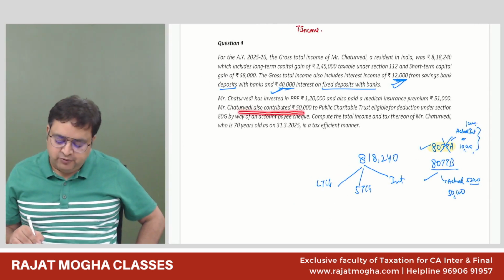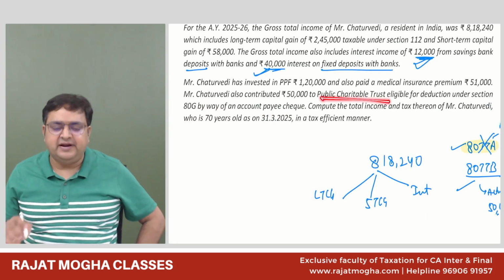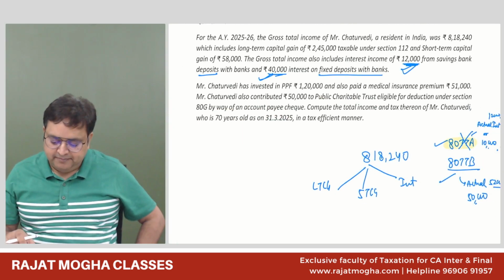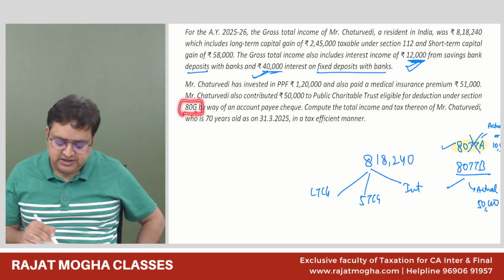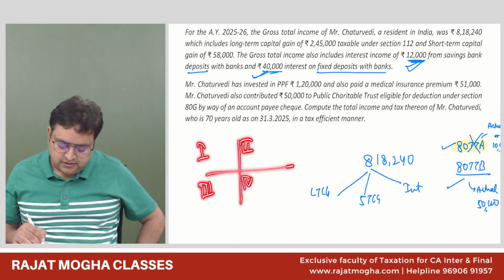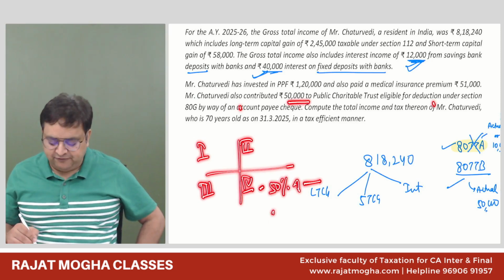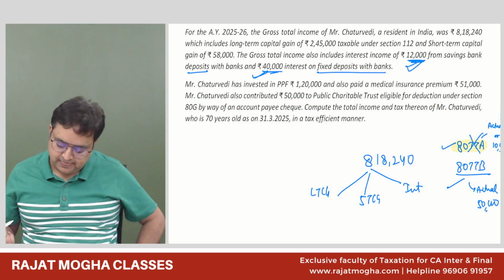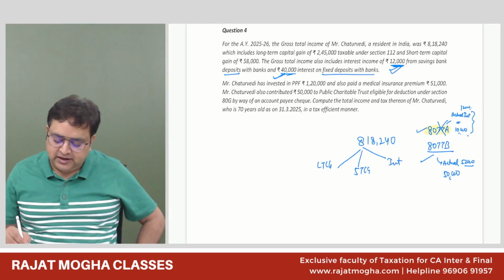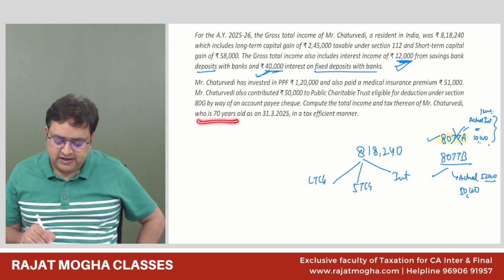Chaturvedi also contributed 50,000 to a public charitable trust eligible for deduction under 80G by way of an account payee cheque. So he has given to a public charitable trust, to an NGO. Please tell me which quadrant is allowed under 80G, first, second, third or fourth? Fourth quadrant. So how much has he paid? 50% of the amount, 50% of the qualifying limit, whichever is lower.